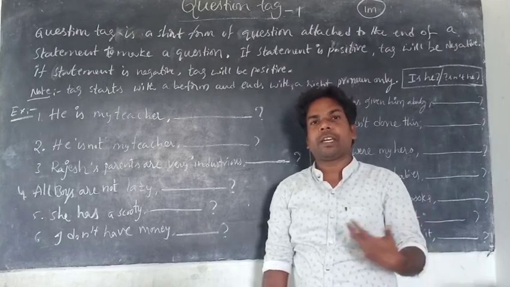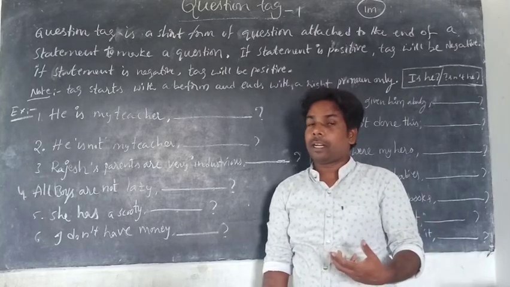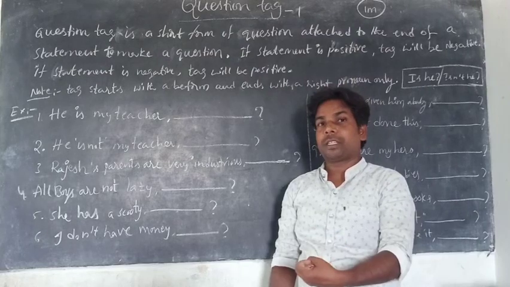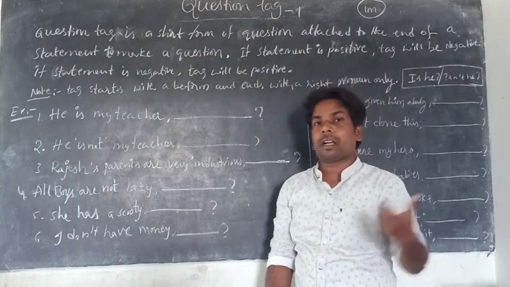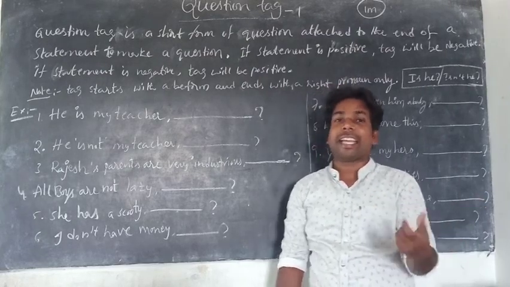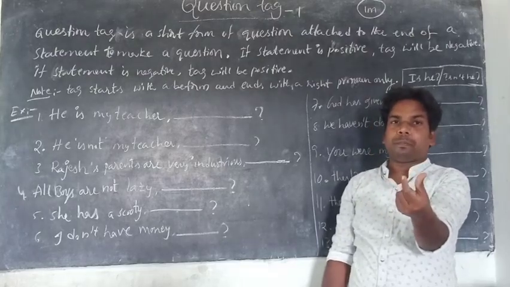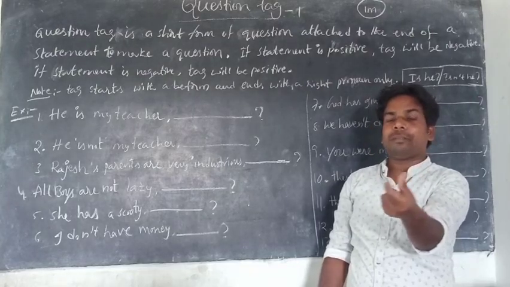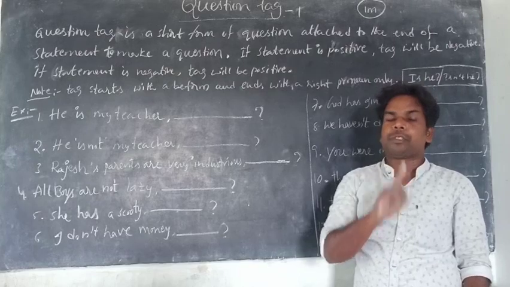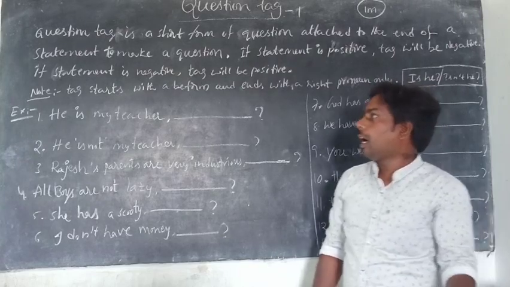An interrogative has subject, verb, object. Of course a statement also has a subject, verb, object, but that is called a statement. That is not a tag. A tag means a short form which is added to the end of the statement, and that is called a question tag. I will make you clear.